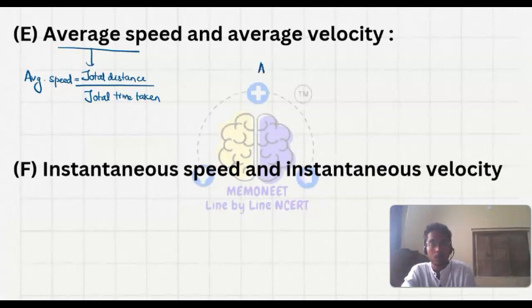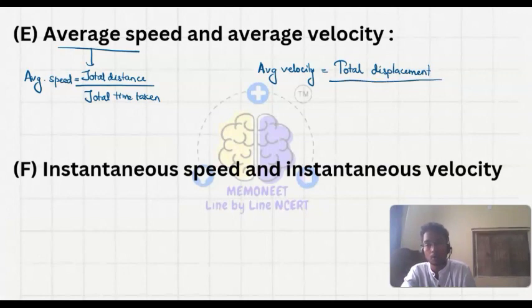But average velocity is the total displacement upon total time.